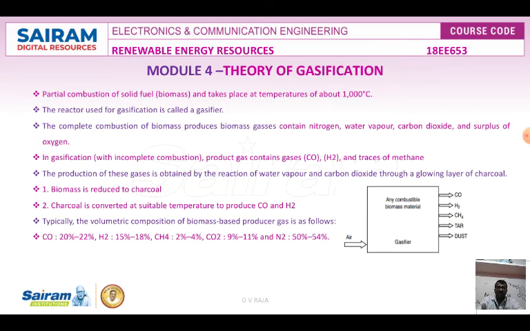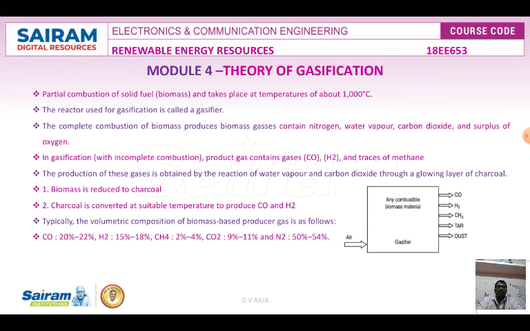The production of these gases is obtained by the reaction of water vapor and carbon dioxide through a layer of charcoal. This is the key to the design of the particular gasifier. Biomass is reduced to charcoal. Charcoal is converted at a suitable temperature to produce carbon monoxide and hydrogen.